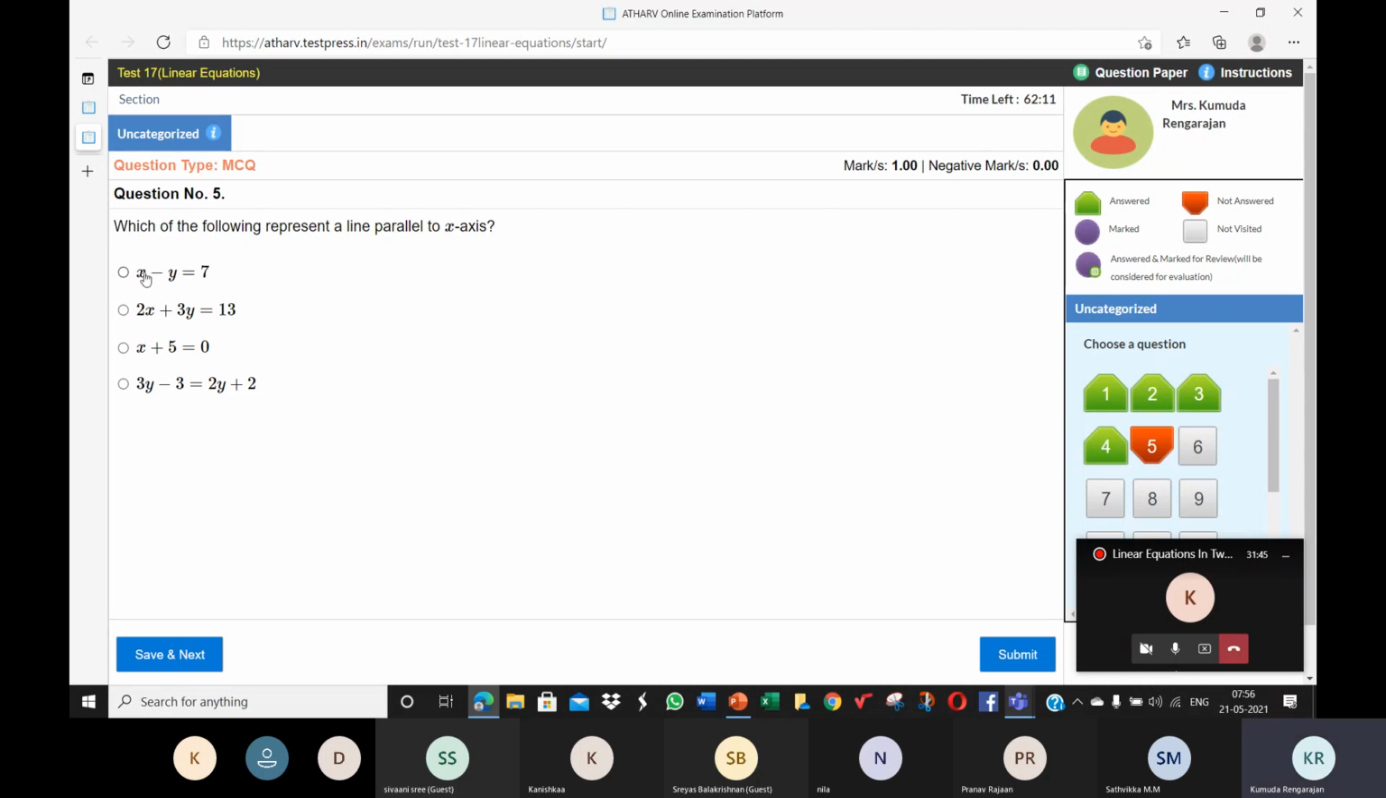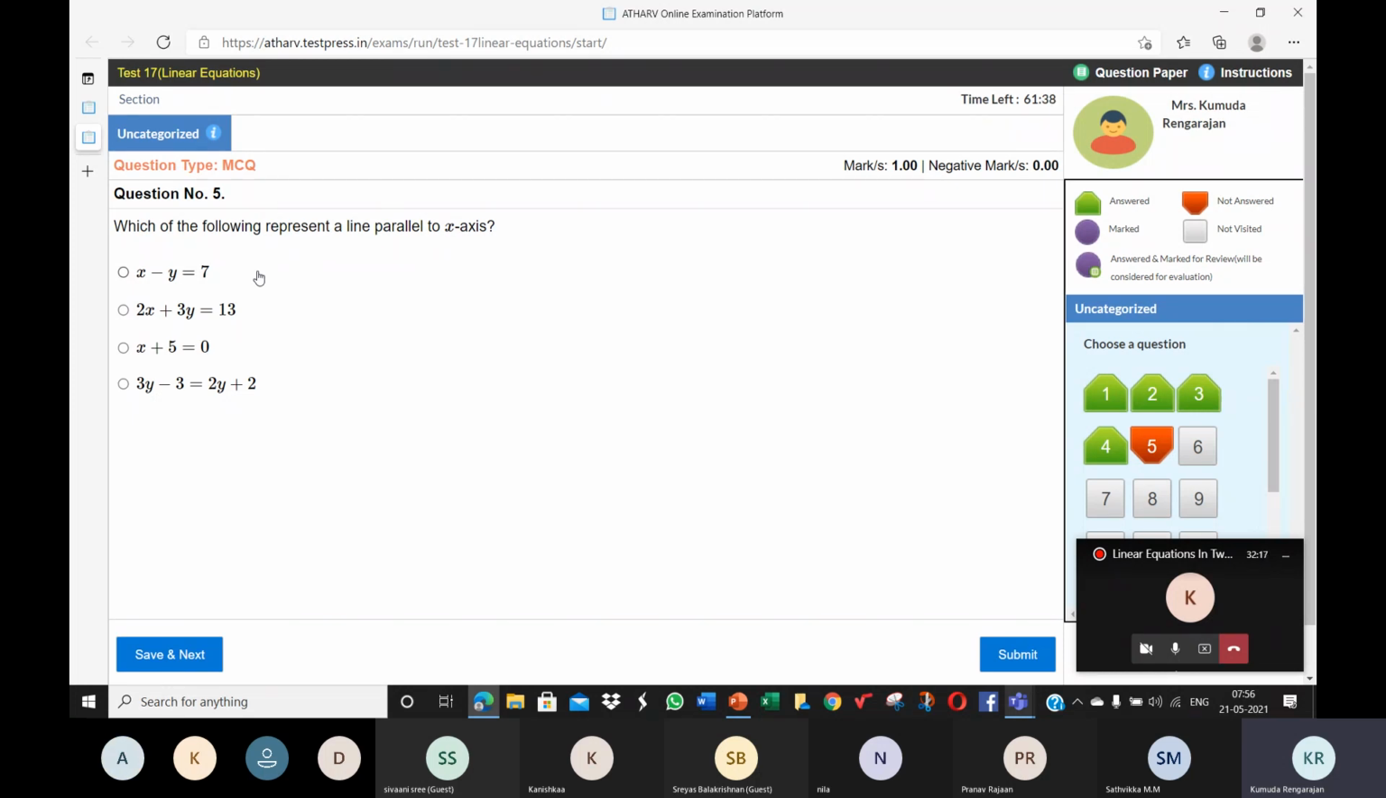They will not be parallel. The graph of this equation will be parallel to neither the x-axis nor the y-axis, because if it has to be parallel, then you should not have both the variables in it. There will only be x or y in it. The equations will look like x is equal to a or y is equal to b. Only equations of such form will be parallel to the y-axis or x-axis.